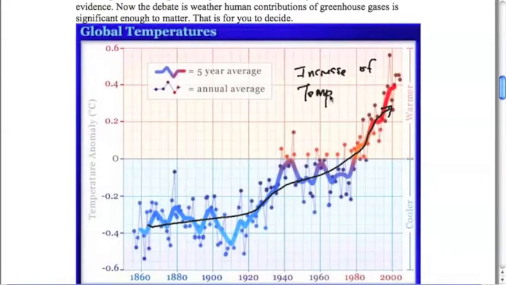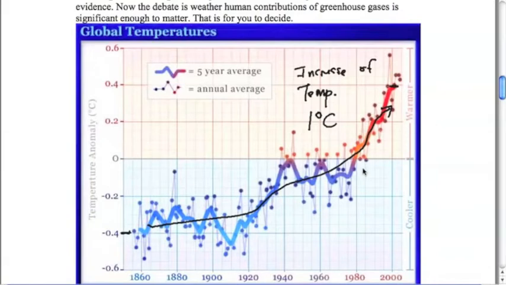Now, how much of an increase? Well, it doesn't look like a lot. From back here in 1860 to closer to our present day in 2000, it was an increase in temperature of 1 degree Celsius. That doesn't sound like a lot, but in some cases it can be pretty significant. If you're talking about the accumulation of snow on a glacier, for example, 1 degree can have a pretty significant difference in terms of how well that glacier can accumulate and hold on to its snowpack.